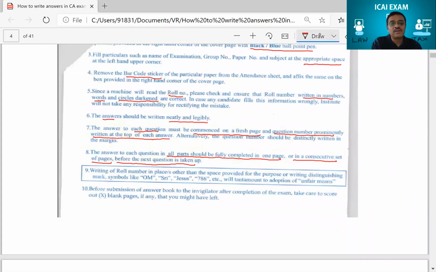If you see here, before submission of the answer book to the invigilator after completing the exam, take care to score out the blank pages which you have left. So never just leave the blank pages like that. Let's say your answer got completed and the last 4 or 5 lines were left there. Just strike off those 4 or 5 lines, so that no malpractice can happen. So these are all important instructions to take care of.